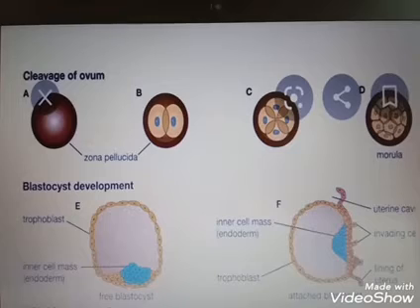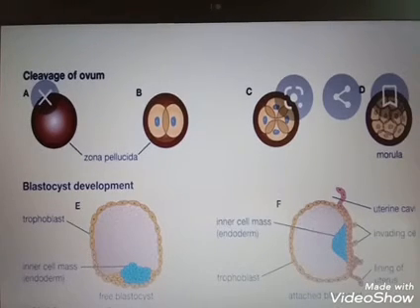Then the next process is implantation. Implantation means the blastocyst usually implants on the posterior uterine wall. As the trophoblast layer attaches to the endometrium, the inner cell mass differentiates into the embryo.